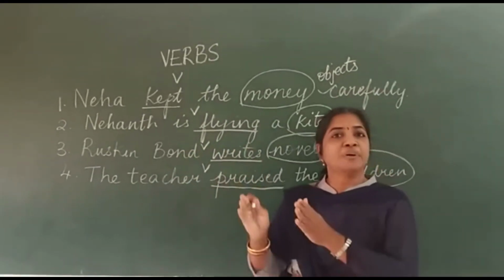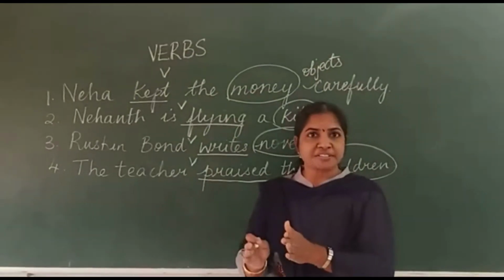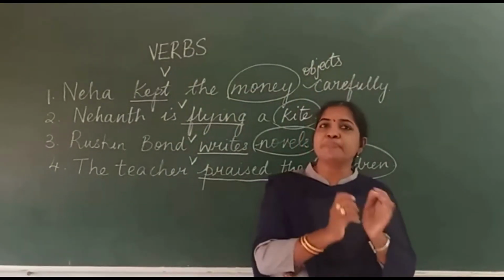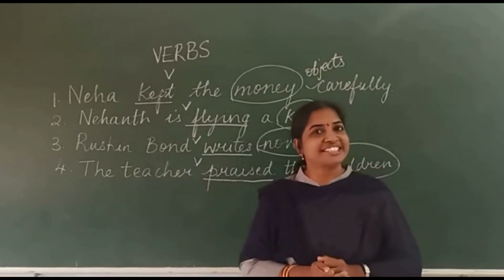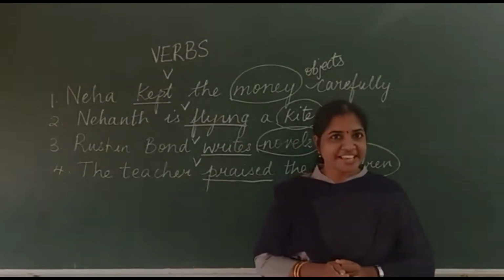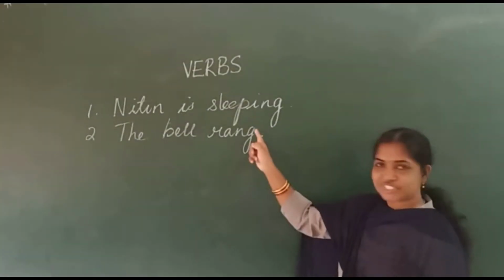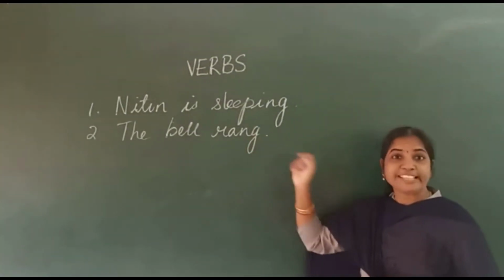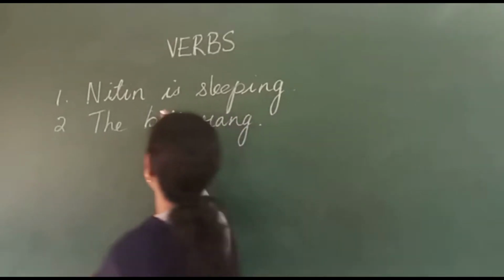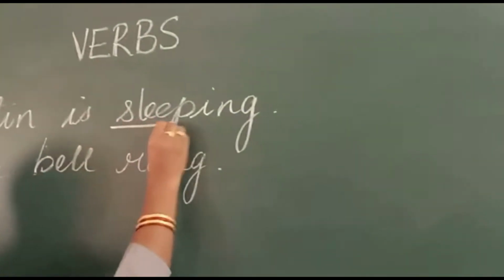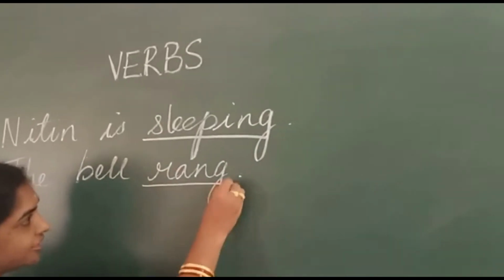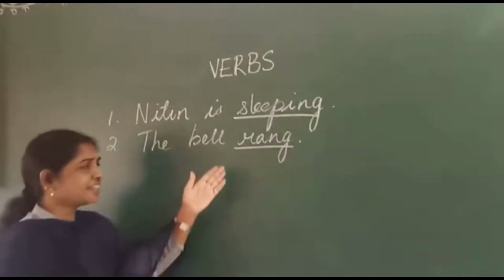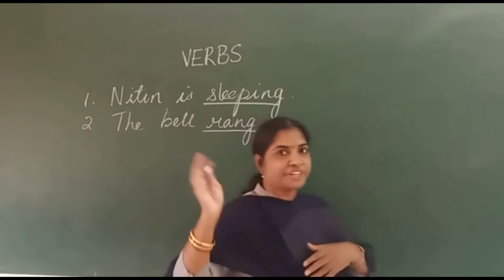Now, a verb which requires an object to complete the meaning of the sentence is called a transitive verb. So, students, let us check the verbs in these sentences. Nitin is sleeping. Sleeping is the verb. The bell rang. Rang is the verb. What did you observe?